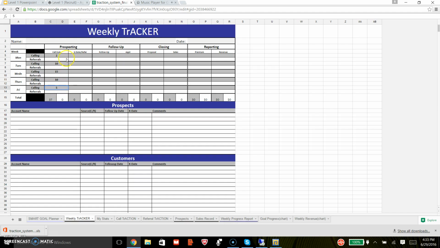You'll also spend time building relationships that can turn into referrals. This takes time because people must trust you before they start sending business your way. It's a good idea to work on forging those relationships as soon as possible. Each time you build a business relationship and ask that person for a referral, you tally it in the ask section here. Every time you get a referral, you tally it here. In most cases, those do not come at the same time, and that's okay. Just keep track of them when they come.